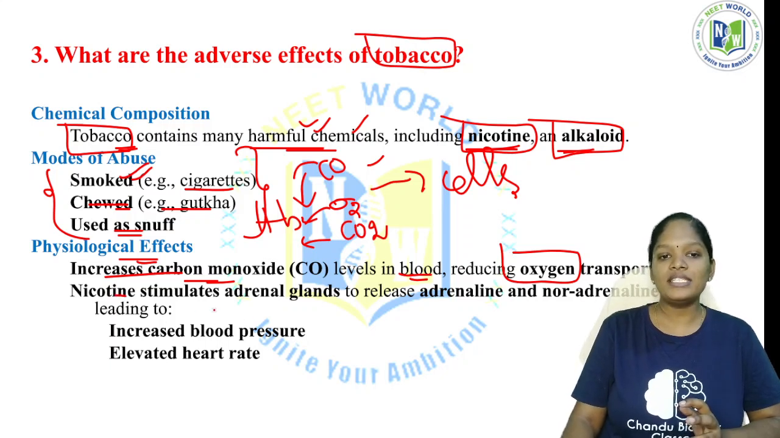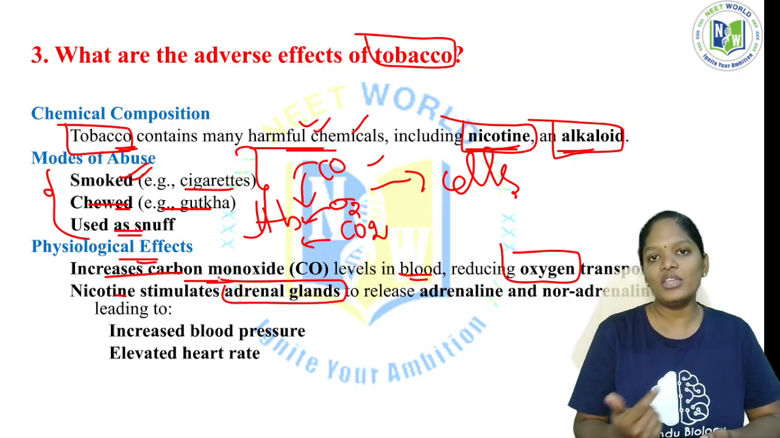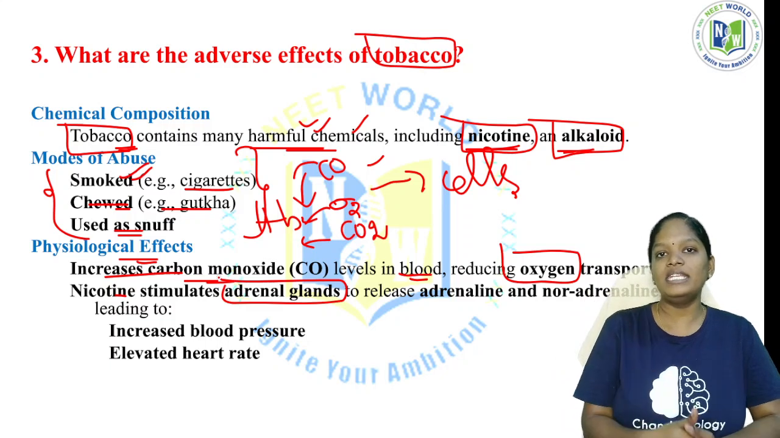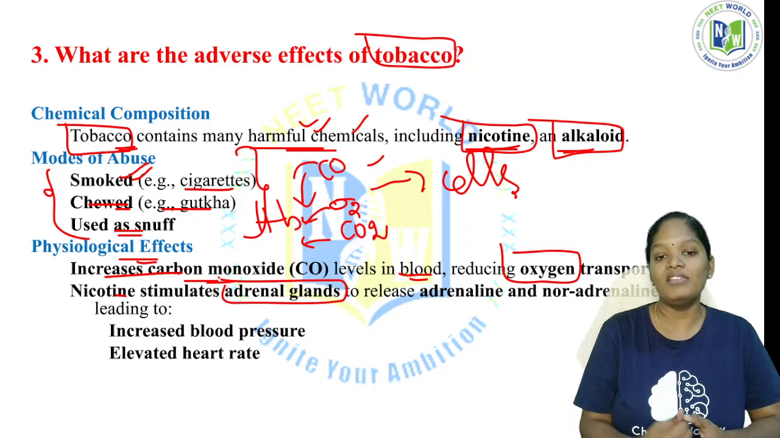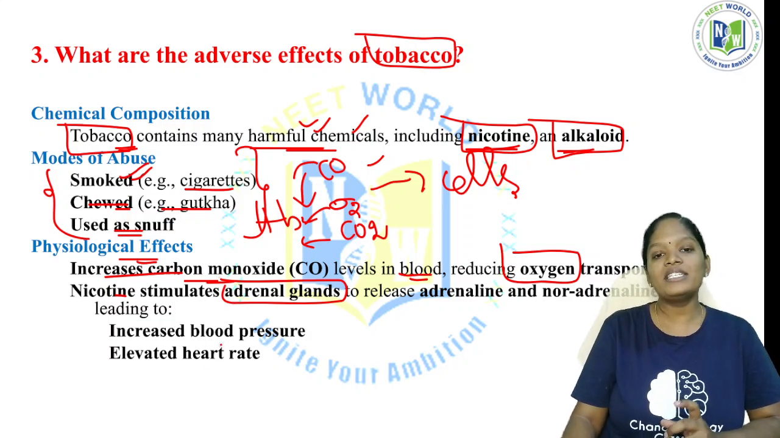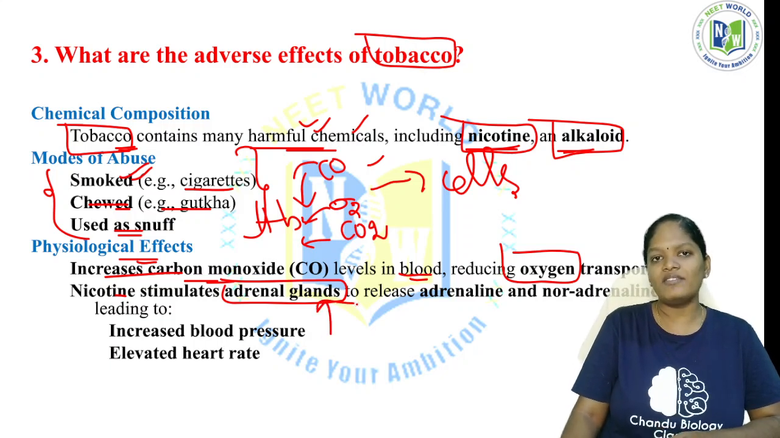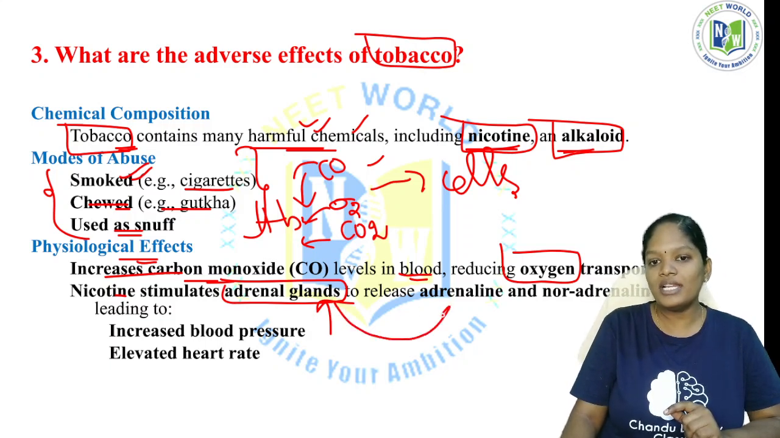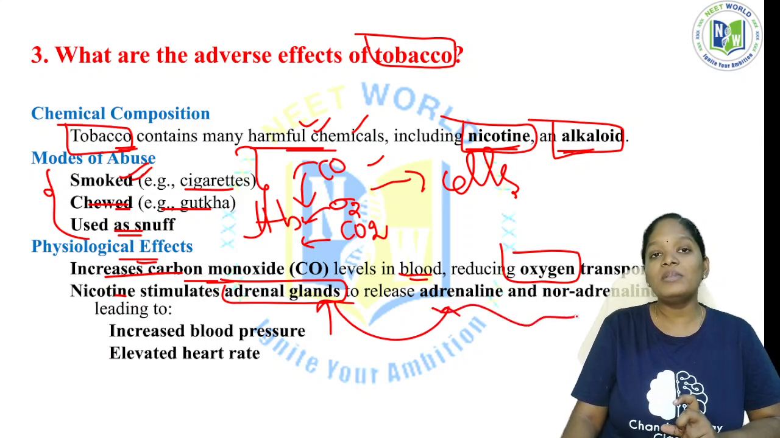Now the nicotine stimulates the adrenal glands. Immediately once the person takes the tobacco in any mode, instantly he will get a hit. He will get that hype. So how is he getting the hype? All because the nicotine is stimulating the adrenal glands. Once it stimulates the adrenal glands, they release the adrenaline or noradrenaline hormone. This is nothing but an emergency hormone which gives a person an instant hit.